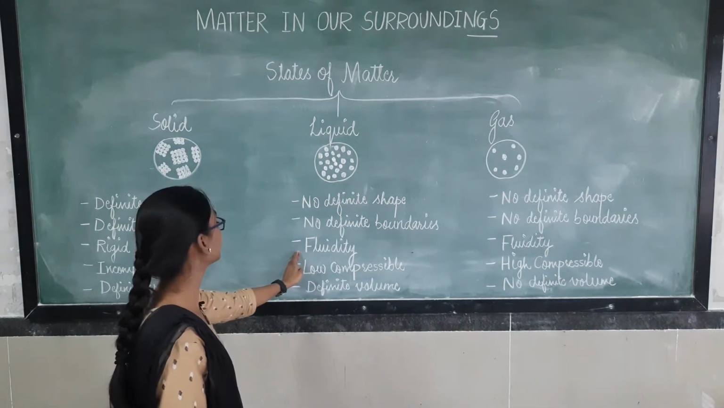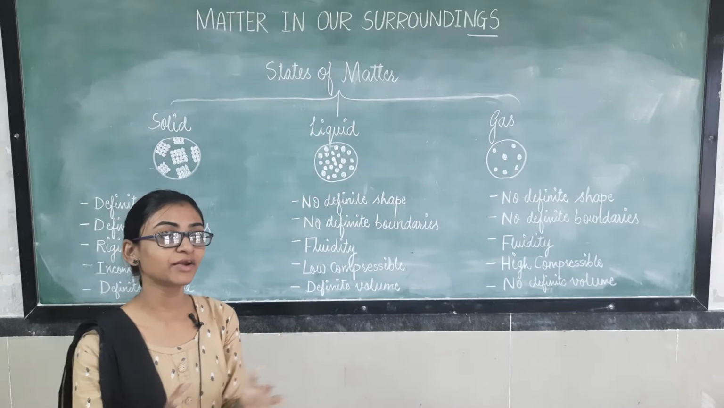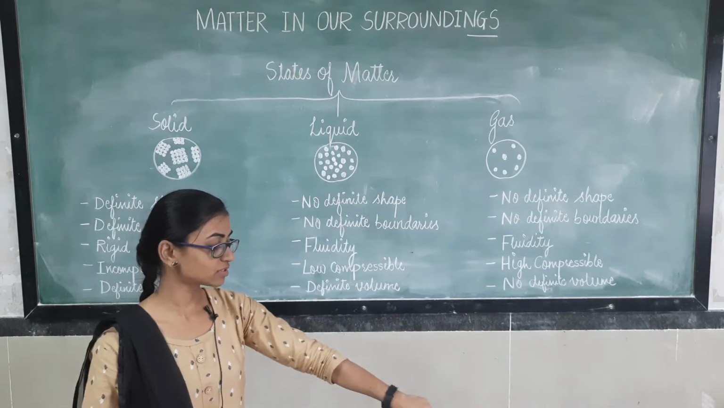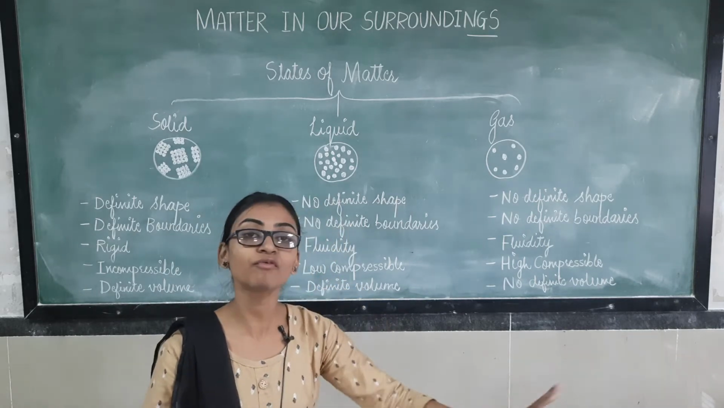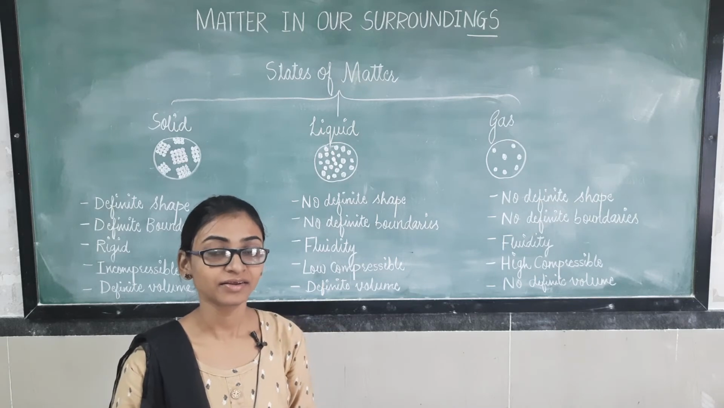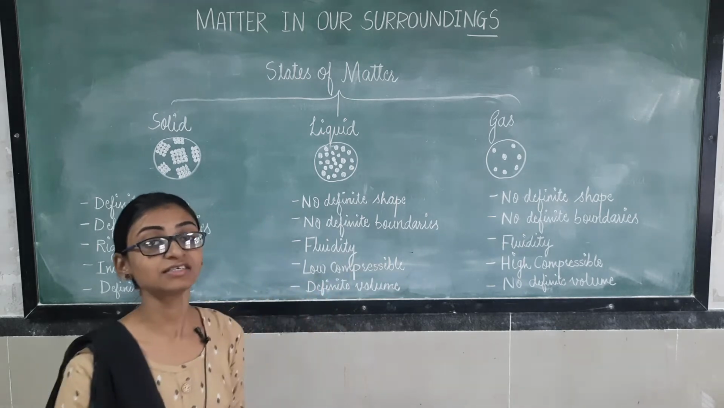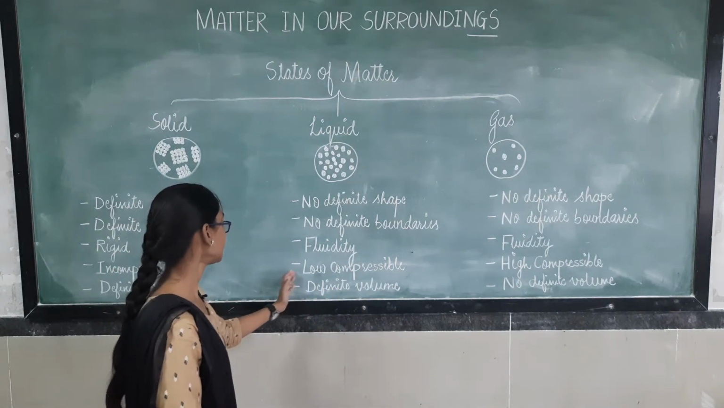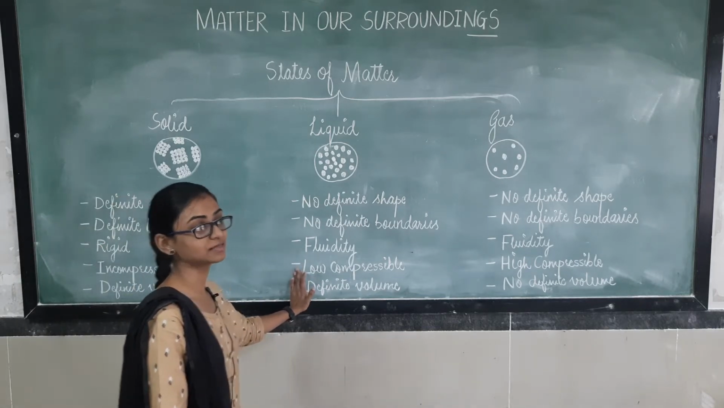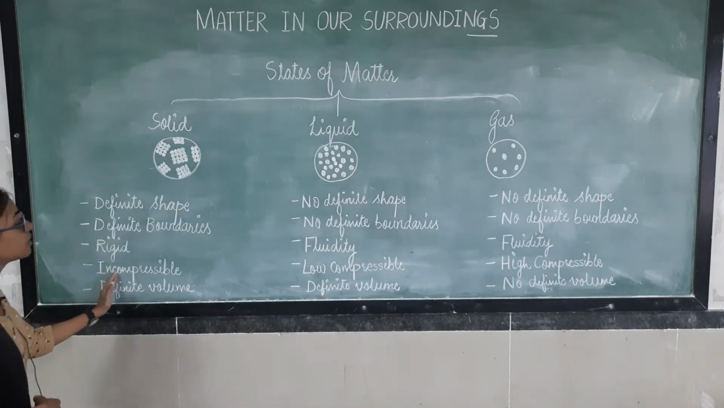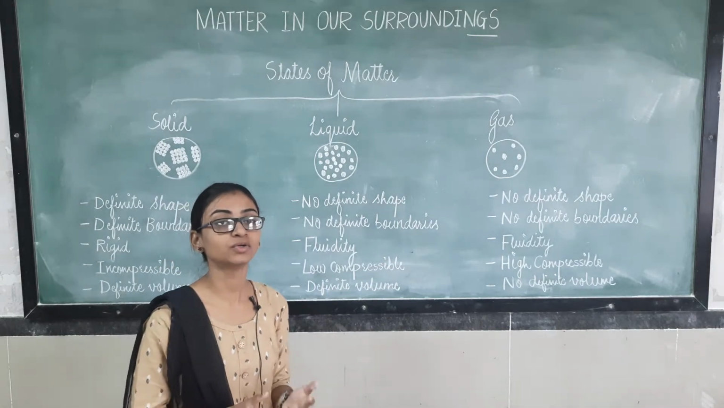It is fluid in nature. It has fluidity, meaning it is not rigid. If we pour some liquid here, it will flow. But if we keep a solid at this place, it will not move from one place to another. But if we keep water here, it will flow. So it is fluid in nature. Now, on the aspect of compressibility, it is less compressible. Solids are incompressible, but liquids are less compressible as compared to